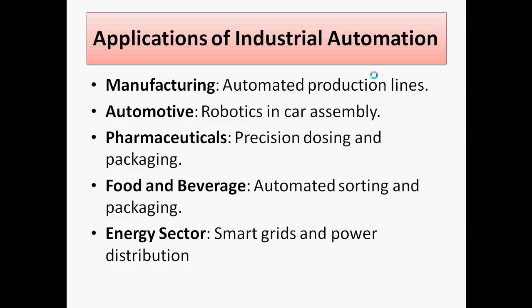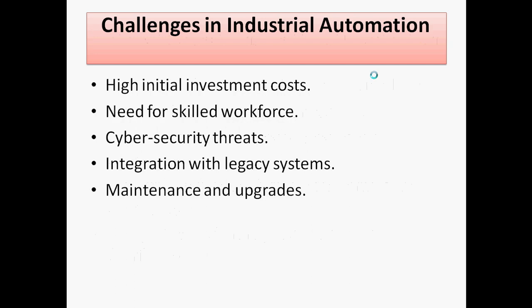The next is about the energy sector. So smart grid and power distribution is there. At that time we can use automation levels through PLC, and we can say with the SCADA system. Different challenges are also associated with industrial automation.